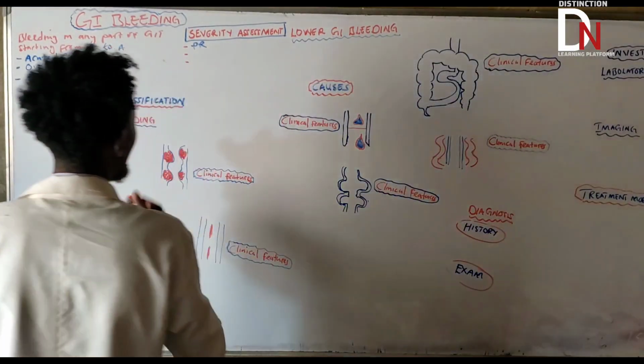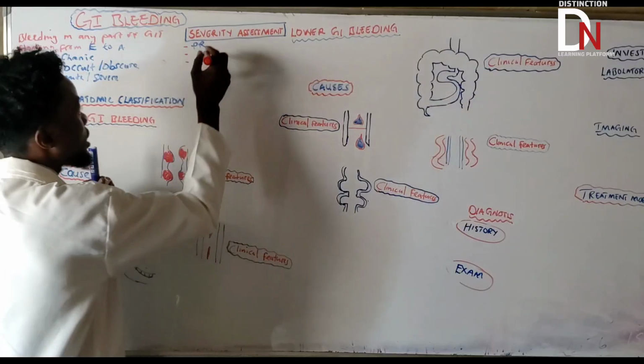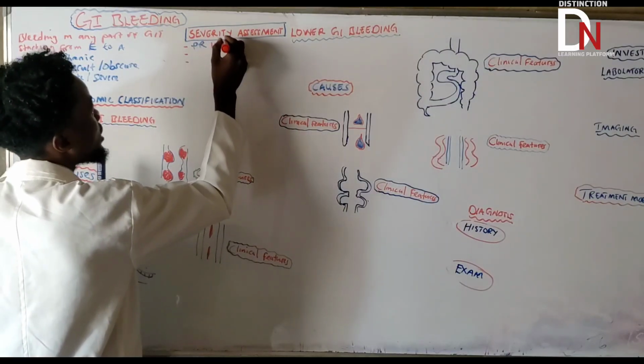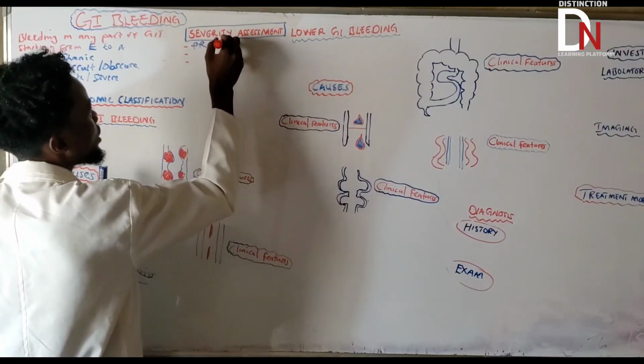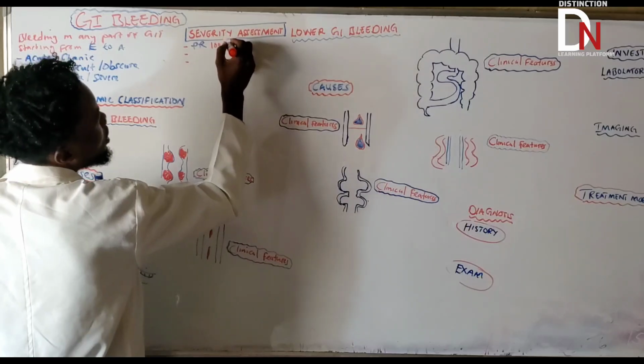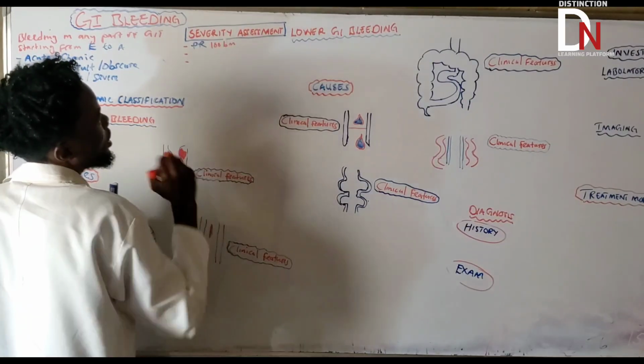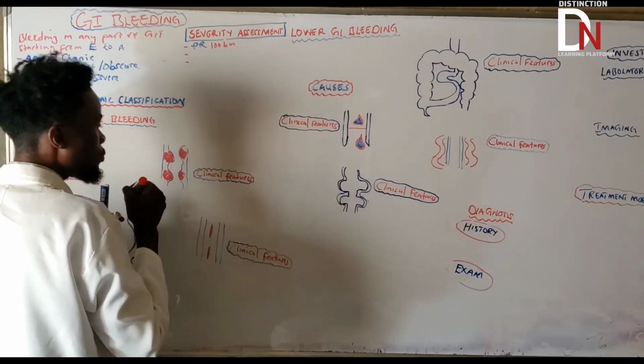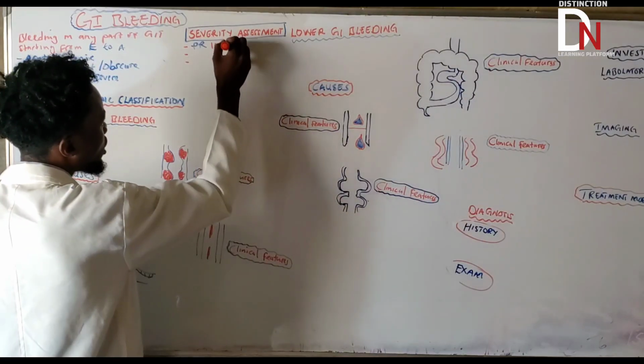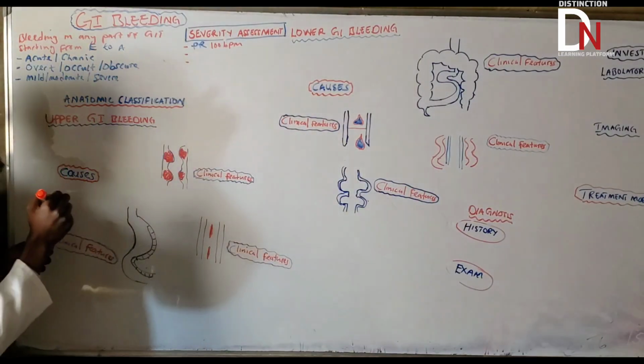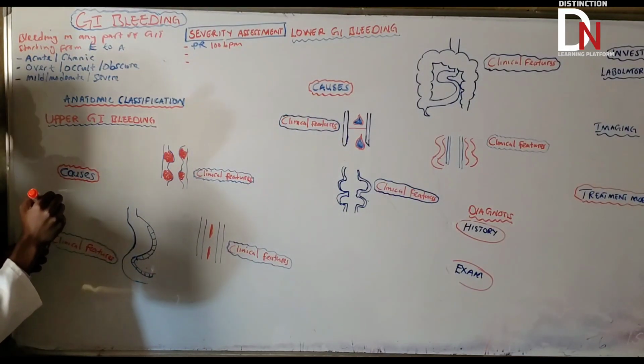So what am I saying? If you see a pulse rate greater than 100 beats per minute, then that's a moderate or severe type of GI bleed.